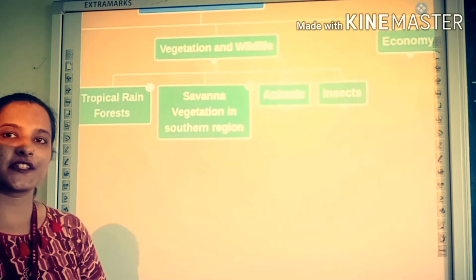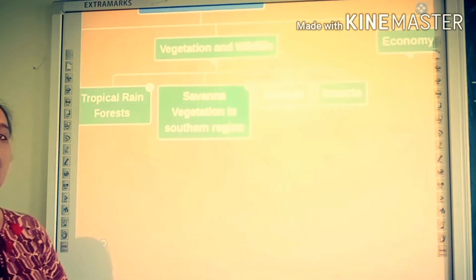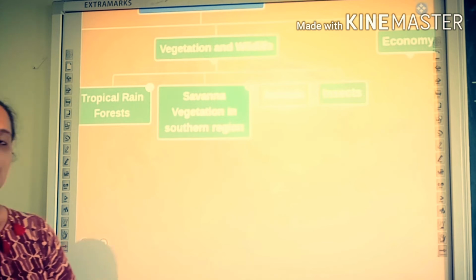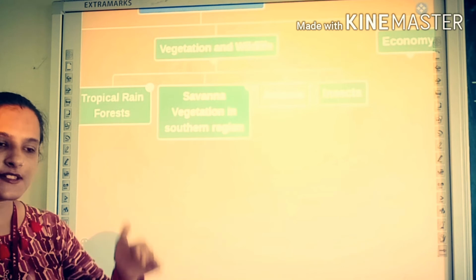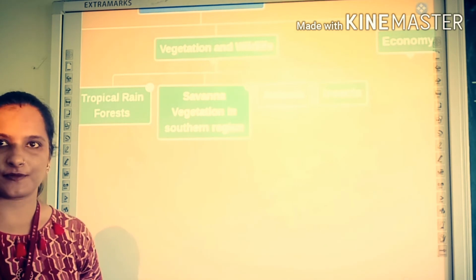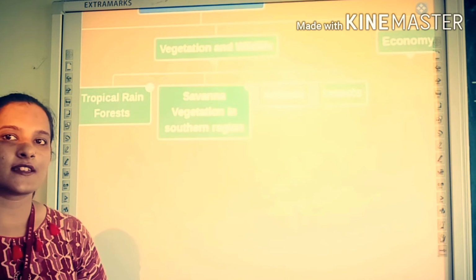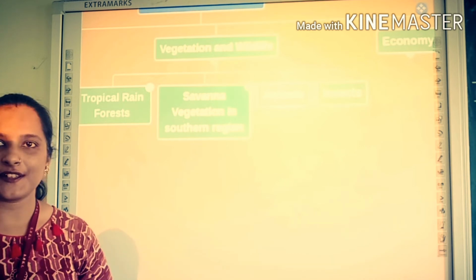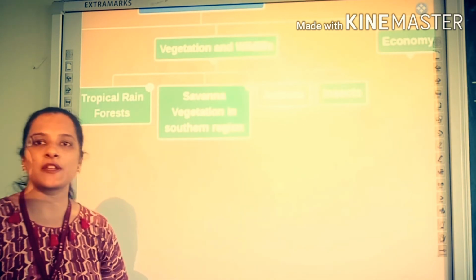Paragraphs were related to the vegetation and wildlife of DRC. So how is the vegetation there? It is located near the equator, right? So it is coming in the torrid zone. And what kind of climate is there in the torrid zone? It is hot and humid throughout the year. So students, there are tropical rainforests.